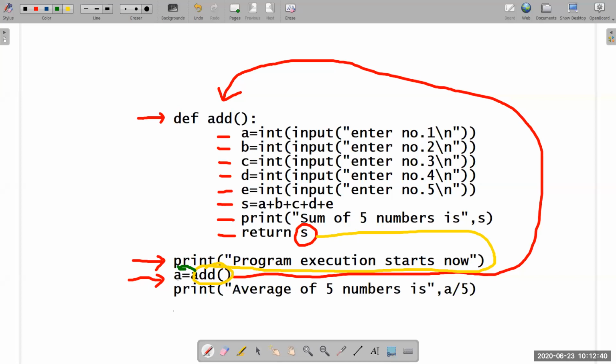It's in variable A. Since A is storing the sum, you can simply divide by 5, because the average of 5 numbers is simple: the sum divided by the total number, that is 5. After this assignment, execution will start again. This line will be executed, and then the average of 5 numbers is A by 5. The result will be printed and then the answer will be stored.